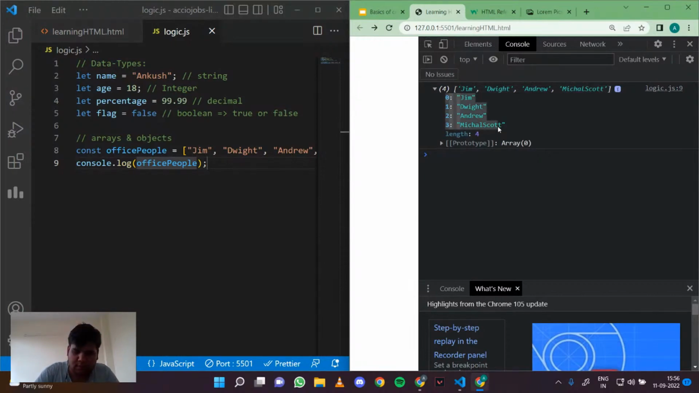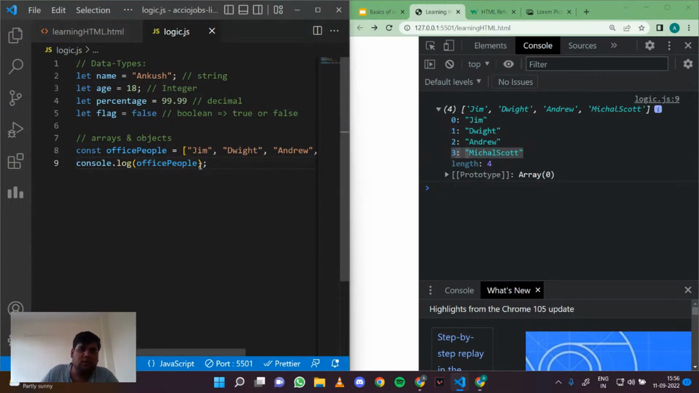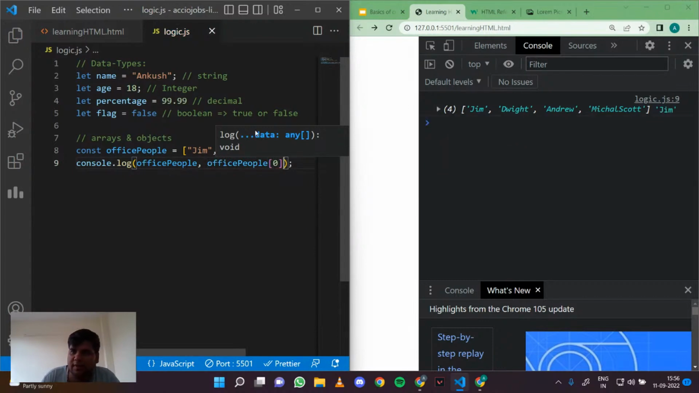So let me just show bigger here. These are basically the indexes: Jim is at 0, Dwight is at 1, Andrew is at 2, and Michael Scott is at 3, right? So let's say if I do office people of 0, it will display Jim. If I do 2, then it will display Andrew. That's how arrays work.